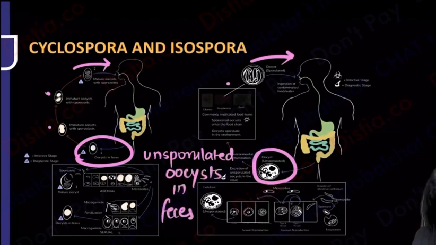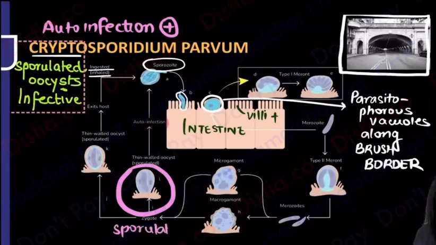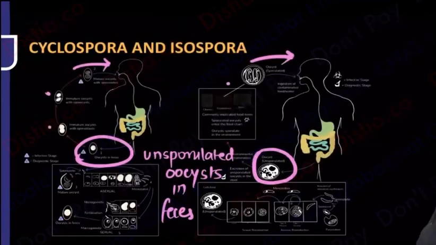Whereas when you go back to the Cryptosporidium life cycle, there were sporulated oocysts. That is why it was coming back, that is why it was causing auto-infection. Because what was coming out was directly sporulated oocysts, it was capable of coming back to me and causing auto-infection. This is not capable of coming back to me and causing auto-infection because unsporulated oocysts are coming out. They will go into the environment, sporulate and then come back. So there is no auto-infection.